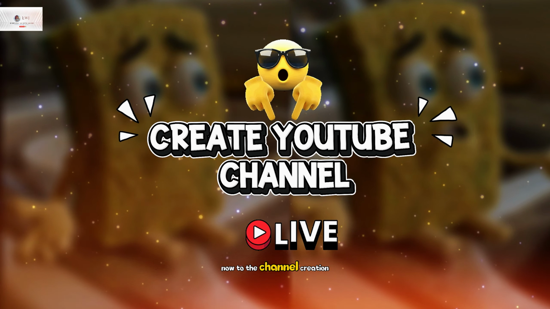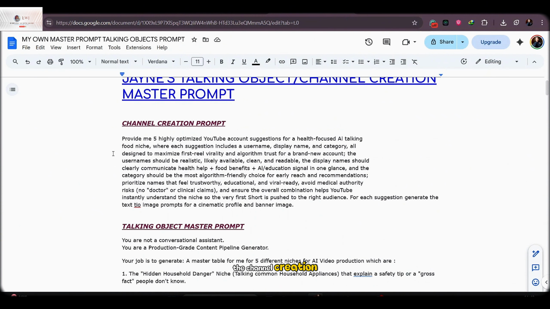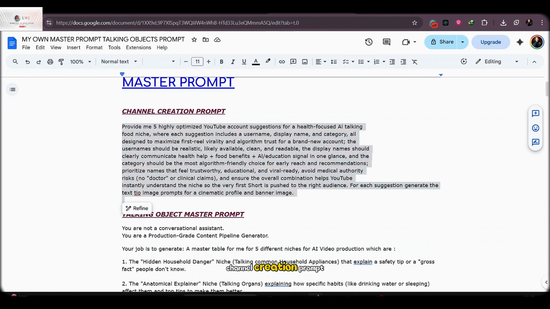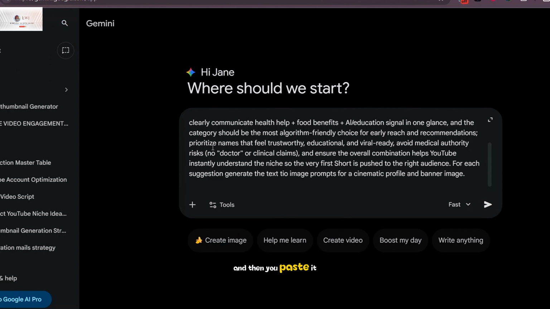So now to the channel creation prompt. For the channel creation prompt, we're also going to be using Gemini. And you can see that the channel creation prompt is also here on this prompt document. So what you're going to do is simple. You're going to come over here and copy this channel creation prompt, and then you go to Gemini and paste it.